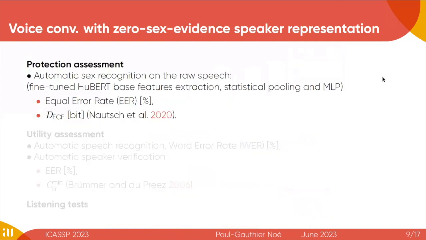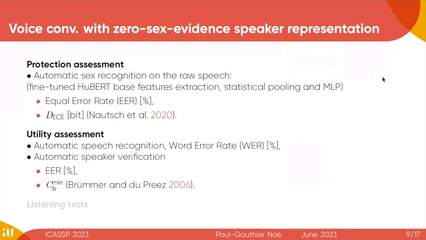We assess the protection ability of our systems in terms of automatic sex classifier results. So we train an automatic sex classifier on protected raw speech, and we report its results in terms of equal error rate and DECE, which can be seen as the expected amount of sensitive information disclosed by the score. We also want to check if the protected speech can still be used.